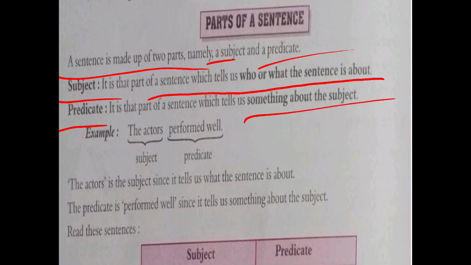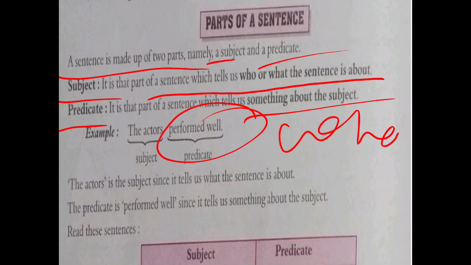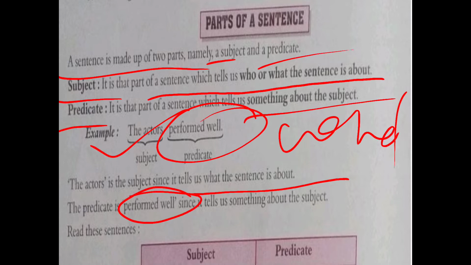For example, "The actors performed well." So just ask a question starting with who or what. If you ask the question "who performed well?" then you will get the answer, the actors. So "the actors" is the subject here, since it tells you what the sentence is about, and "performed well" is the predicate.